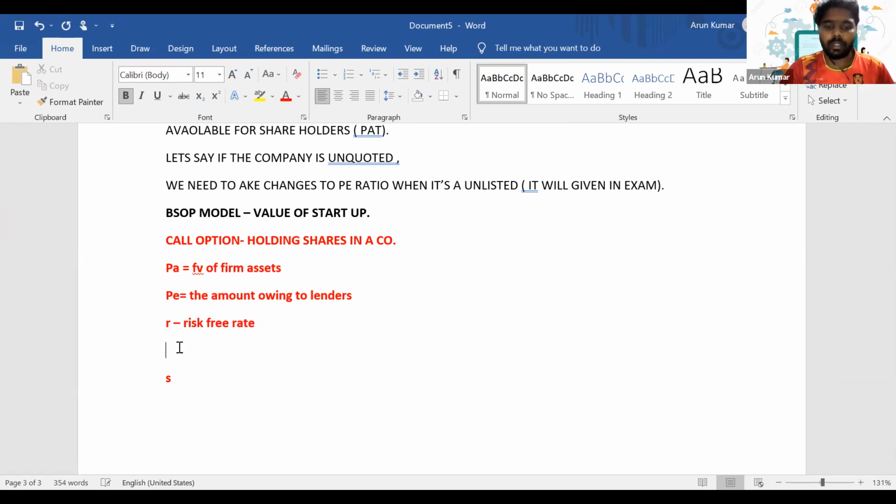Then T is the time until the debt is repayable. Then we estimate the standard deviation of the value of assets.